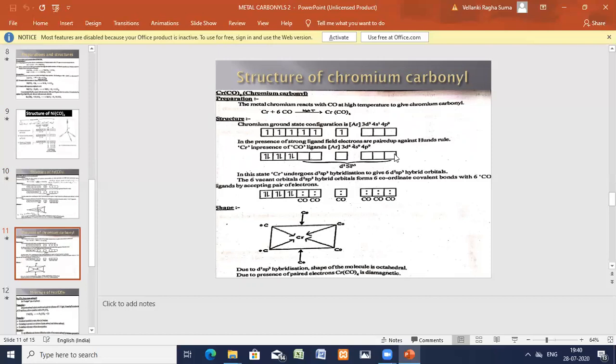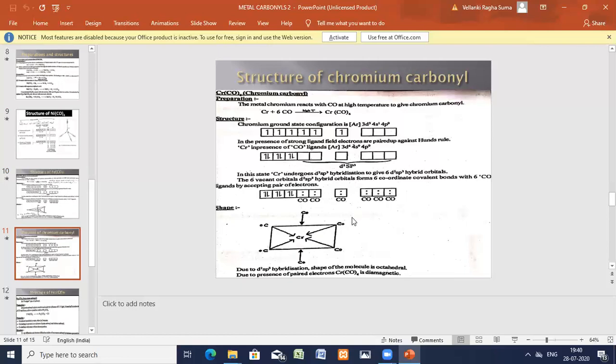6 hybrid orbitals are formed. Each hybrid orbital name is d2sp3. Okay, so 6 d2sp3 hybrid orbitals are arranged around the central metal atom, chromium. Almost all d2sp3 hybrid orbitals are empty.